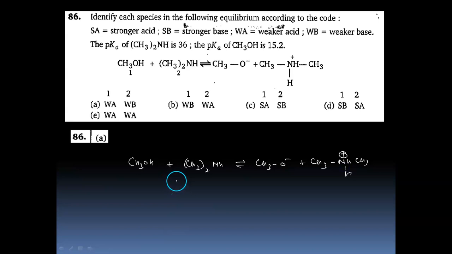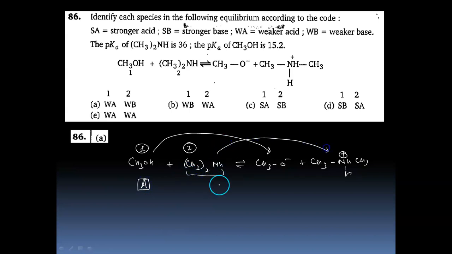Okay, so in this we have to assign for 1 and 2, this molecule and this molecule, acid and base. Clearly we can see that CH3OH is donating a proton, so it is acting like an acid. On the other hand, this amine is accepting the H plus, so it will be a base. Now we have to think whether it is a strong base or a weak base, right?